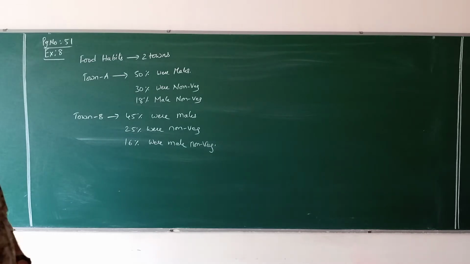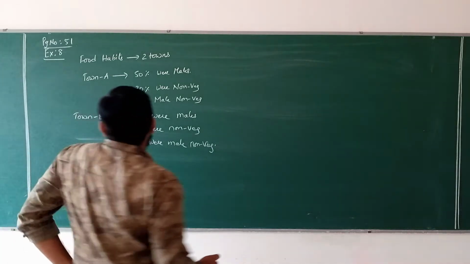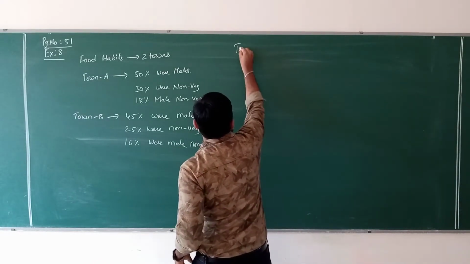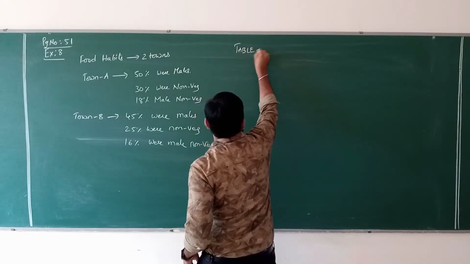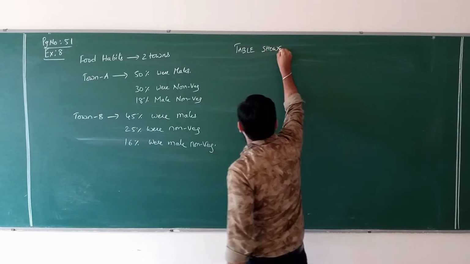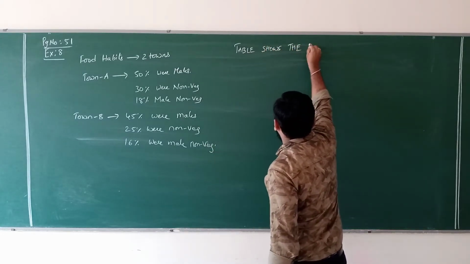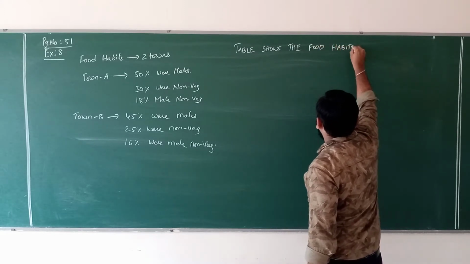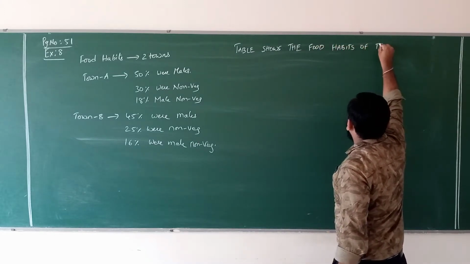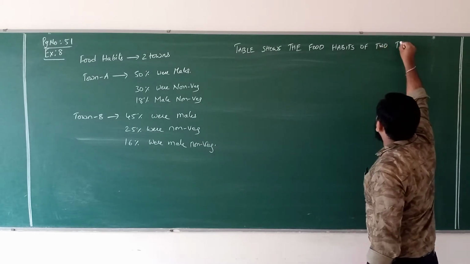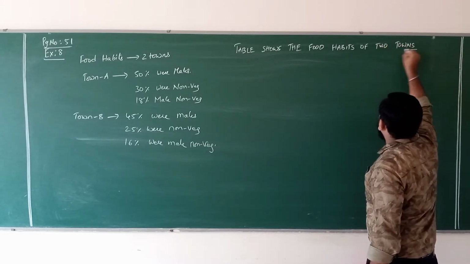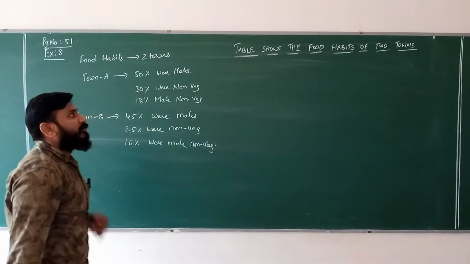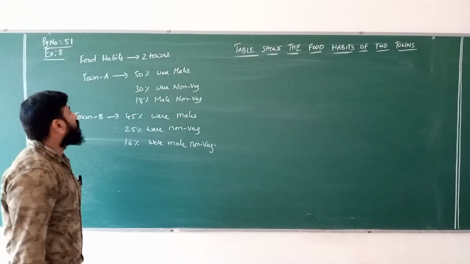Now let us frame the first title. What would be the title? Write down: Table shows the food habits of 2 towns.